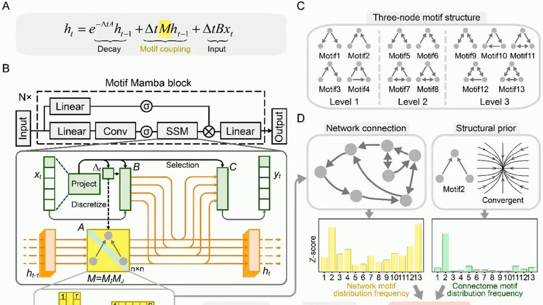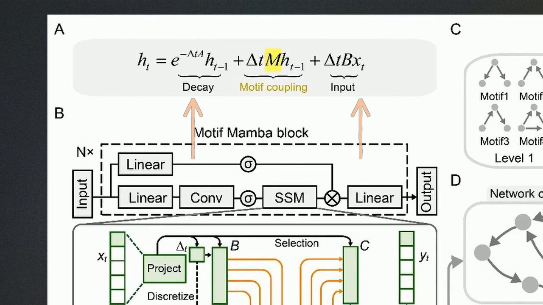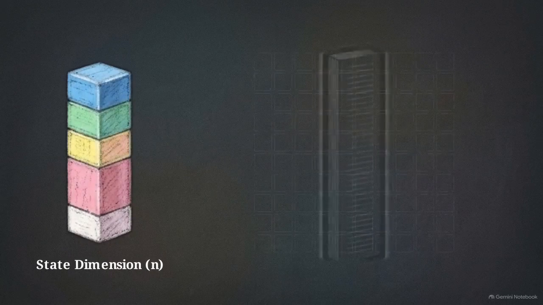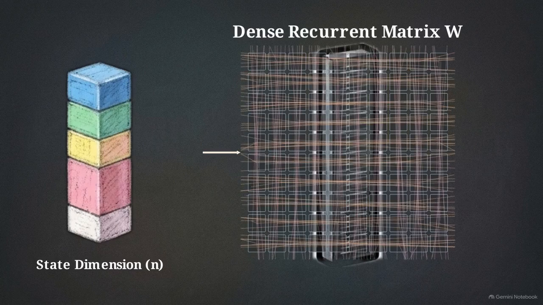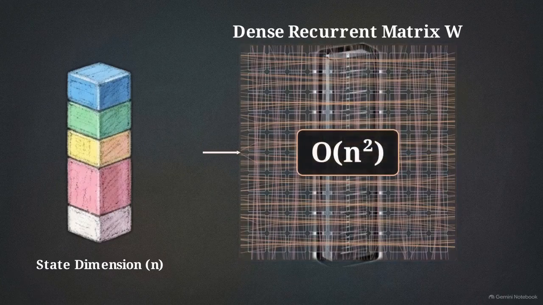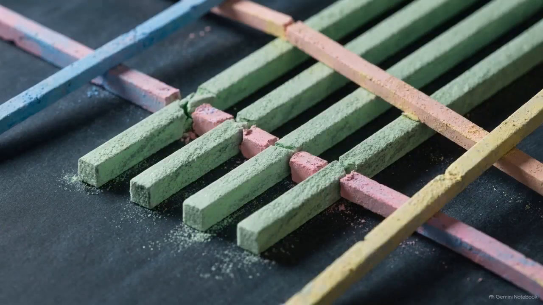This diagram details the exact insertion point for the Motif-Mamba architecture. In panel A, we see the standard decay and input terms, with a new motif coupling term slotted right in the middle of the state update. If researchers had used a standard, dense recurrent matrix, often denoted as W for this coupling term, it would require calculating interactions across every single state dimension. That specific mathematical operation would destroy the parallel efficiency of the Mamba architecture.